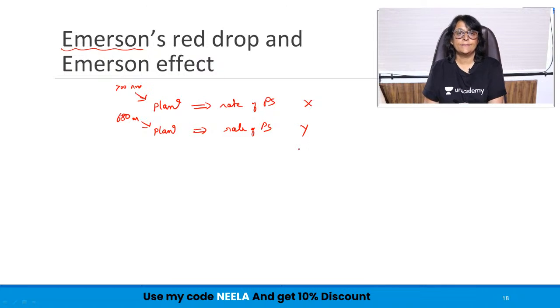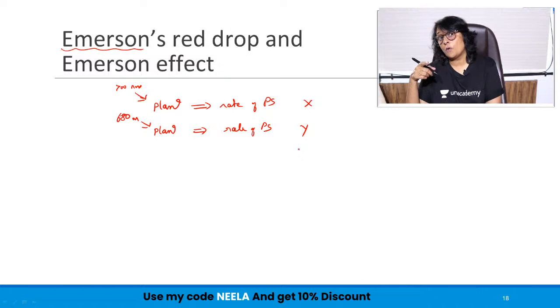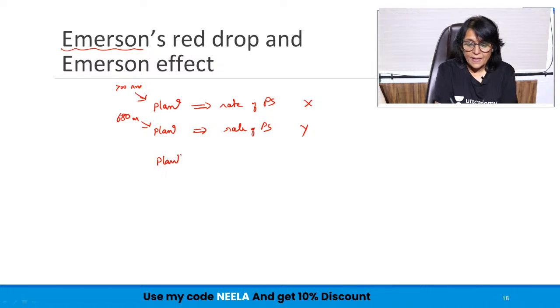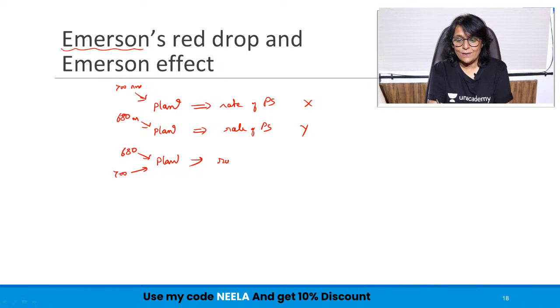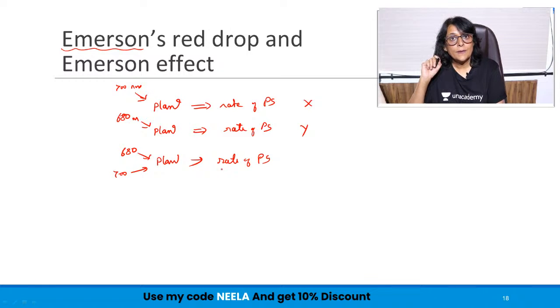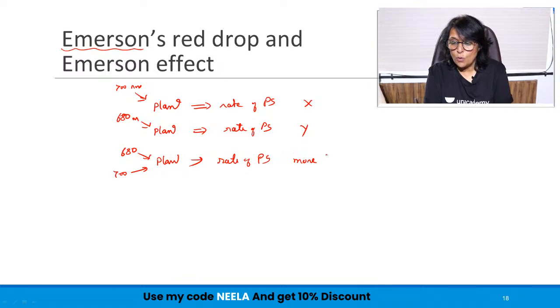That came to Y. So when the plants were exposed to one wavelength, some rate of photosynthesis took place. And how was the photosynthesis calculated? By the amount of oxygen which is released. Now he took the same plant and gave both the wavelengths simultaneously, and then calculated the rate of photosynthesis. It was more than X, more than Y. It was more than X and Y.